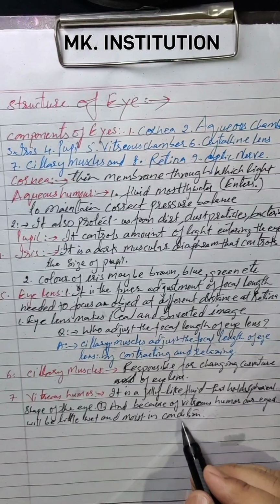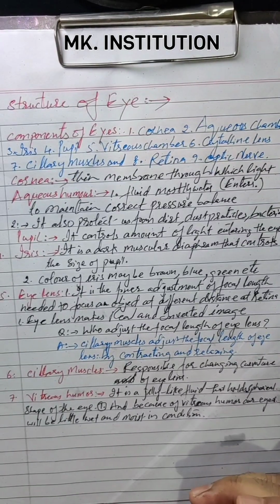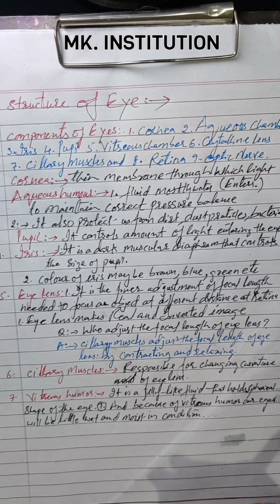Because this vitreous humor is just a jelly-like liquid, a fluid-like structure, our eye will be smooth and moist in condition.